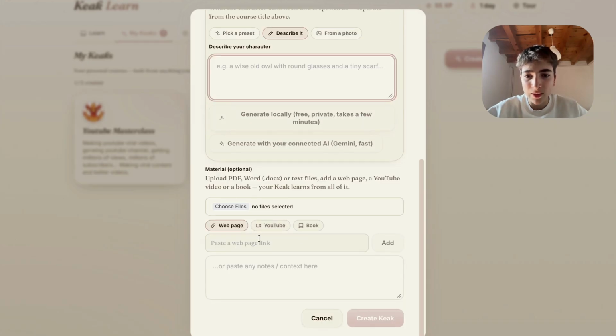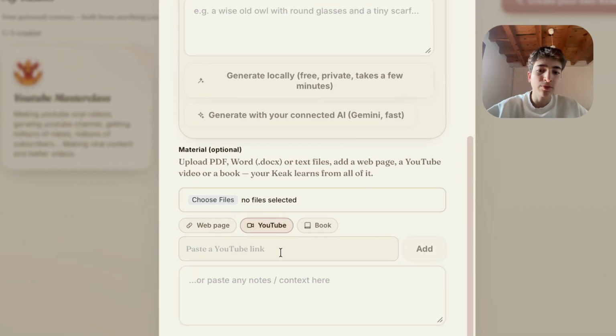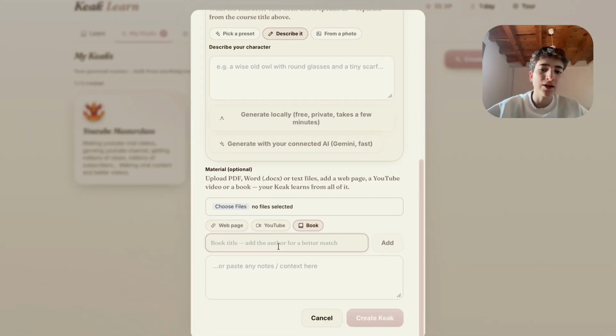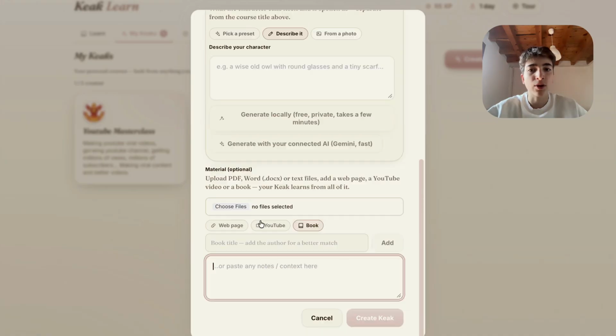You can also upload material in here: web pages, links, YouTube videos, you paste the YouTube link. You can also put book titles and it finds them, also add the author for better accuracy. You can paste some notes or choose files to upload.